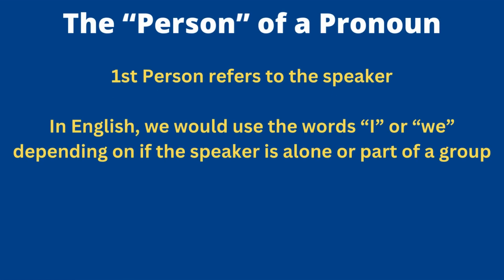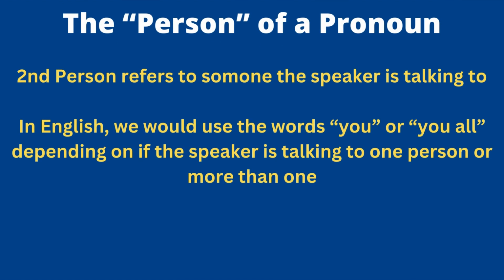First person is when you're talking about the speaker themselves. So in English, it's the word I and we, right? If it's singular, I would say I. If I, the speaker, am part of a group, I say we. That's it. Singular and plural. I and we are first person pronouns.